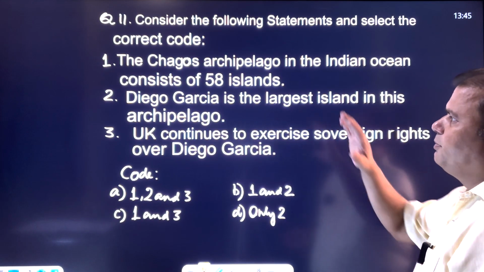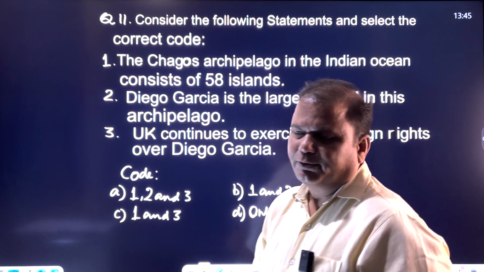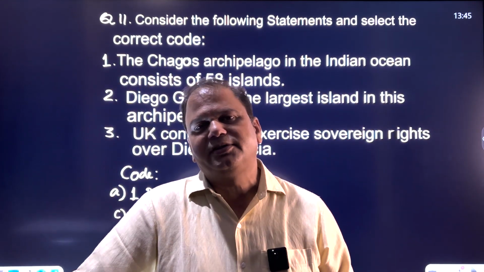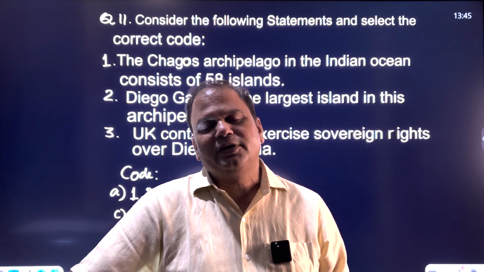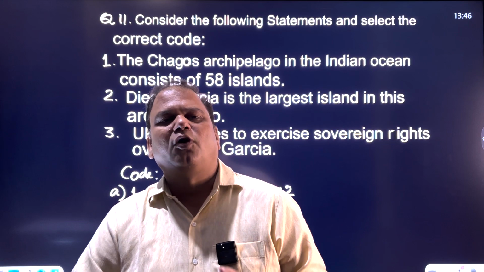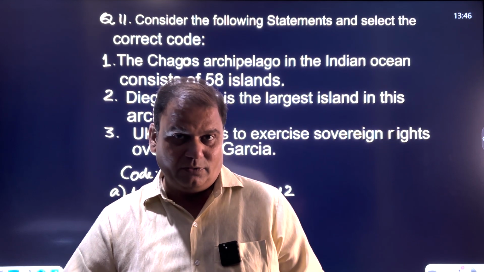So, the biggest island of Chagos is Diego Garcia. In 1974, US established its military base. And when US established its military base, India reacted by saying that the Indian Ocean is going to become the cockpit of superpowers. So India was against the establishment of Diego Garcia.